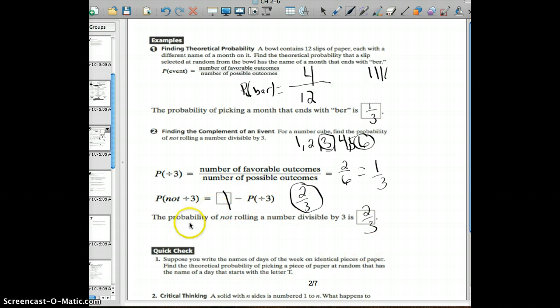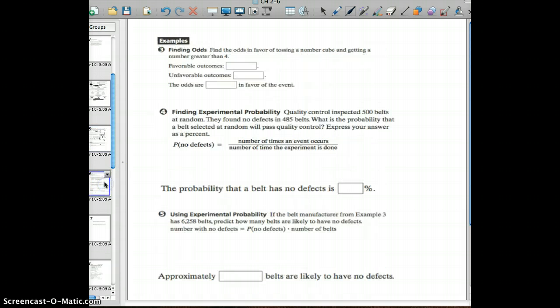Okay, moving on to example 3. Find the odds in favor of tossing a number cube and getting a number greater than 4. So favorable outcomes. Numbers that are greater than 4 are going to be 5 and 6, right? And the number of unfavorable outcomes, because it said greater than, so it can't be 4. So unfavorable outcomes would be 1, 2, 3, or 4.